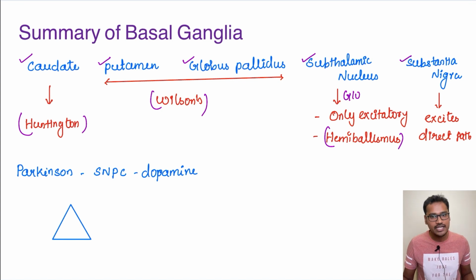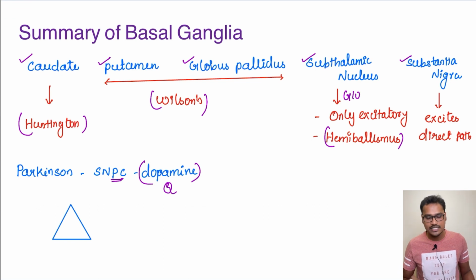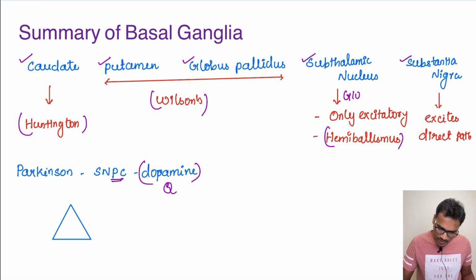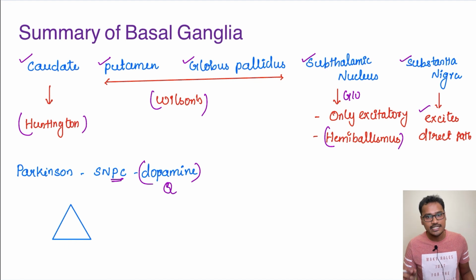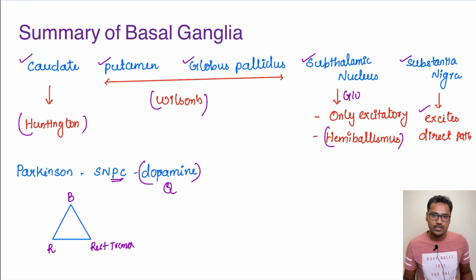Then the substantia nigra is involved in Parkinson's disease, especially the pars compacta part, and the neurotransmitter involved here is dopamine. So all these are very, very important. And usually the substantia nigra excites the direct pathway and inhibits the indirect pathway. And coming to the classical triad of Parkinson's disease, it is bradykinesia, rigidity and resting tremor. So this is a short summary of all the basal ganglia.